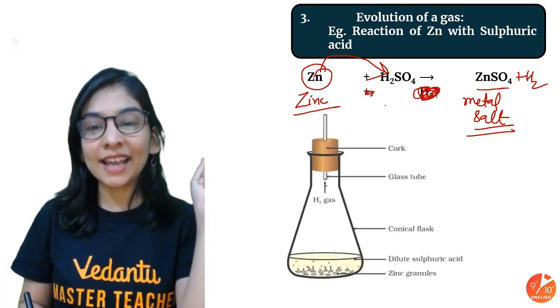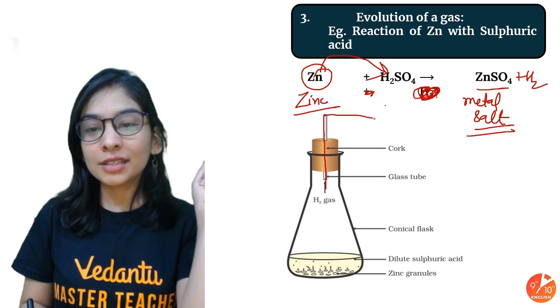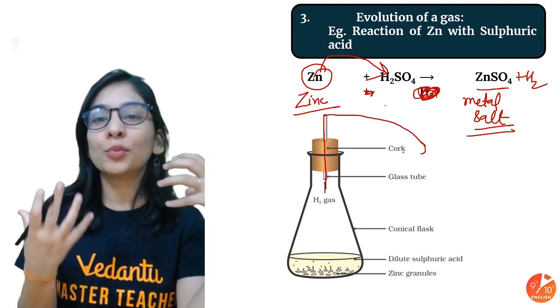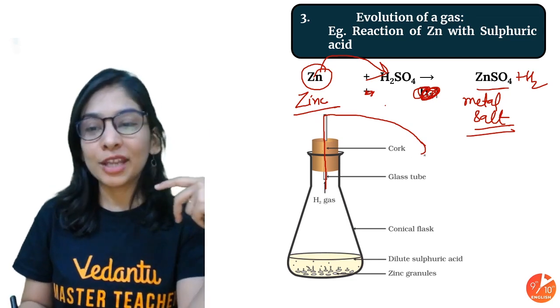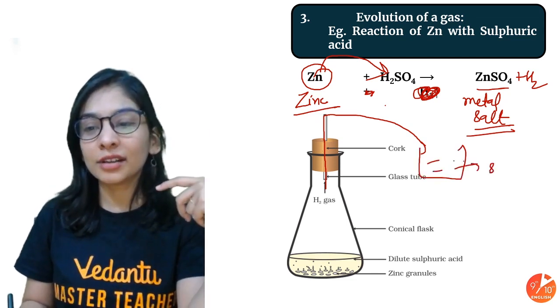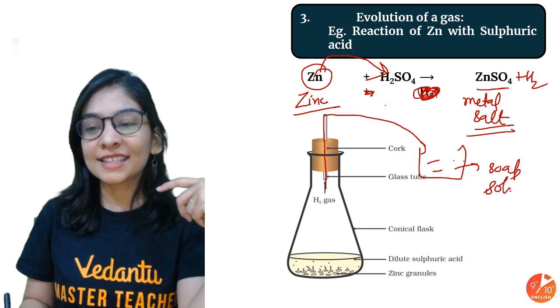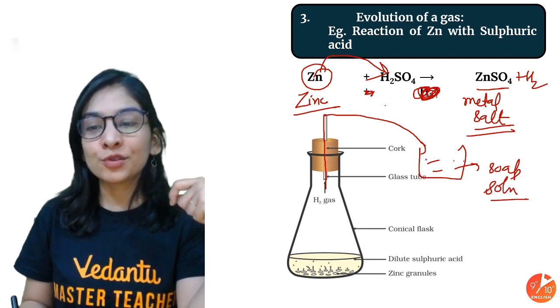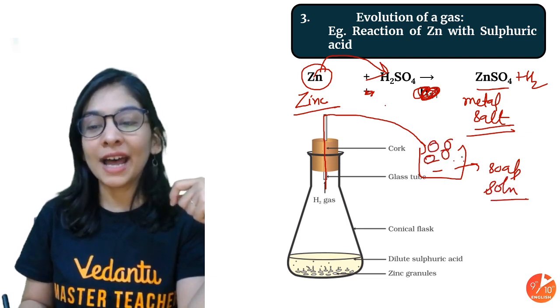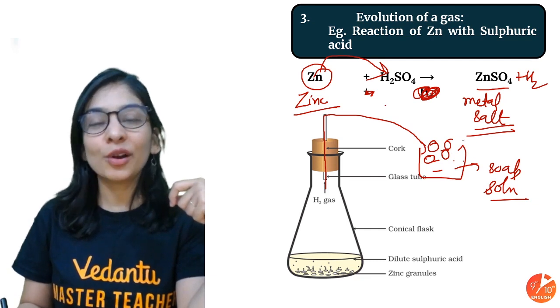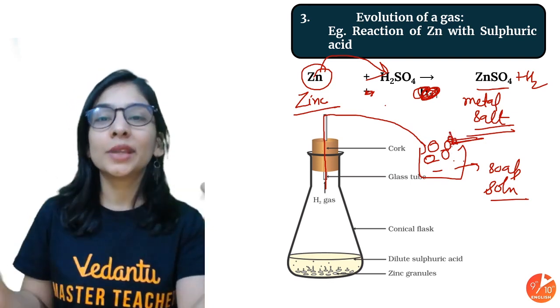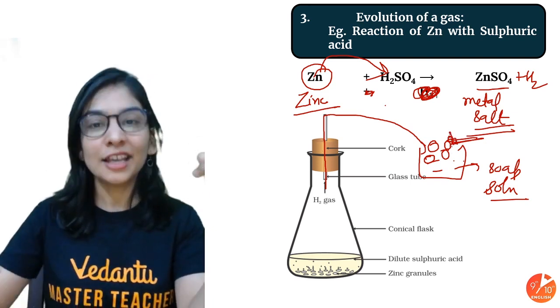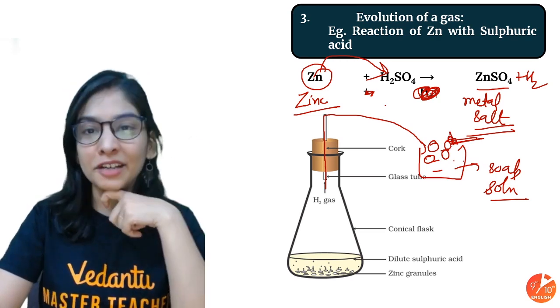And how can you check hydrogen gas? If you put a funnel over it, if you put a glass tube over it, two things you can do. If you pass this gas through soap solution, soap bubbles are going to trap hydrogen gas, and whenever you take a burning candle or burning matchstick near it, it will burn with a pop sound. As simple as that. So you can also detect your hydrogen gas.